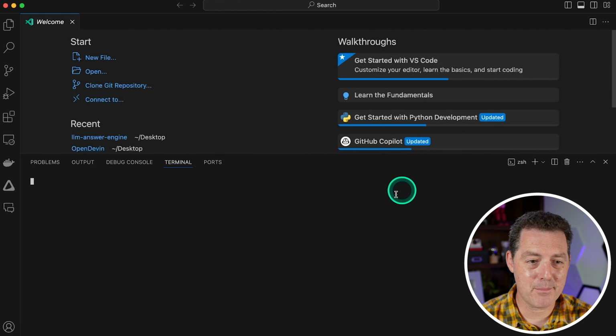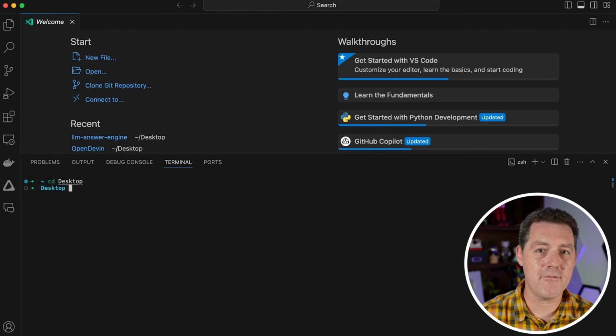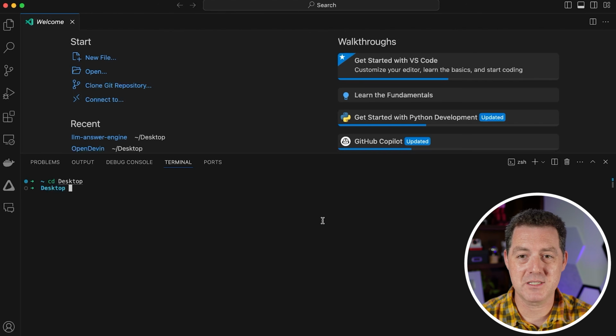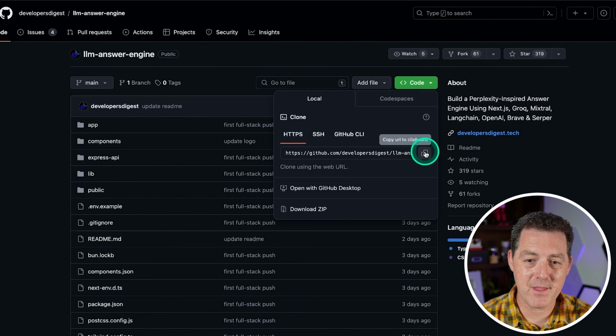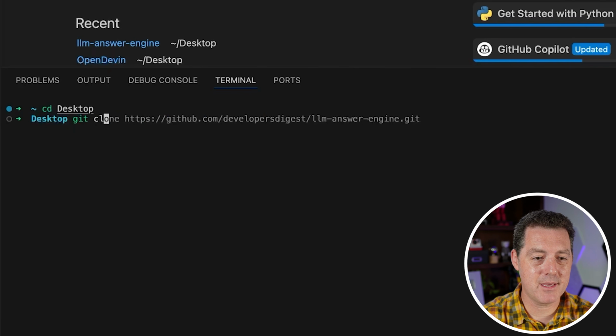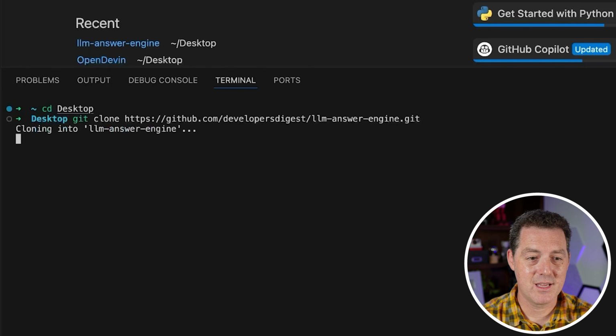All right, so to install it, we're gonna open up VS Code. You're gonna click up in the top right to open a new terminal. We're going to CD to your desktop or wherever you want to clone the repository. Switching back to the GitHub repo, we're gonna click this green code button, and then we're gonna click copy URL to clipboard. Switch back to VS Code, and we're going to type git clone, and then we're going to paste in the GitHub repository. Hit enter.